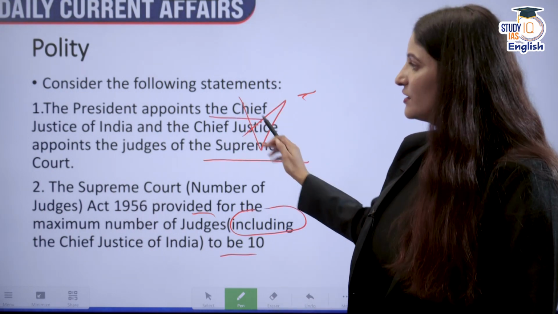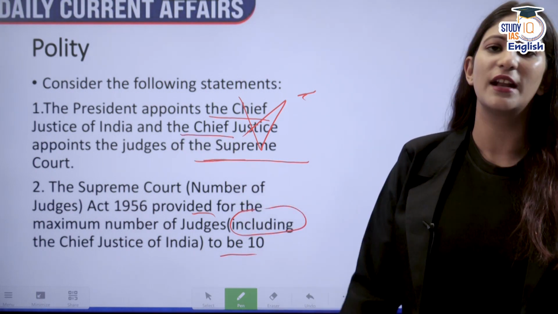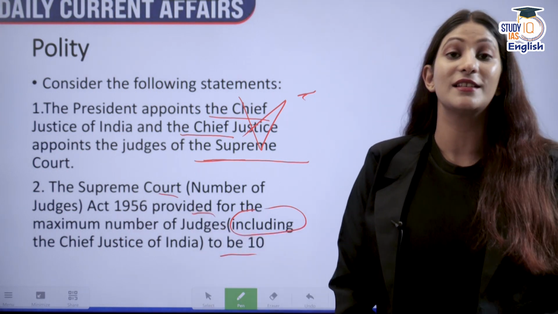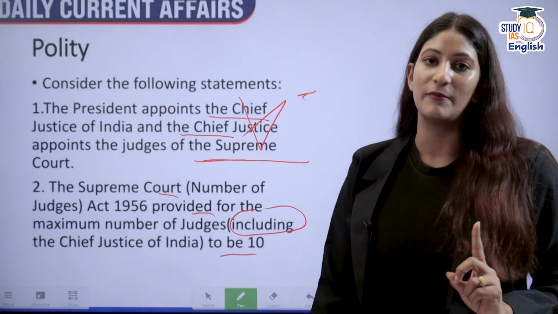The President appoints the Chief Justice of India and also the judges of the Supreme Court. So, don't get confused. The next thing is the Supreme Court Number of Judges Act 1956. Only true UPSC aspirants can understand what change I have made here.